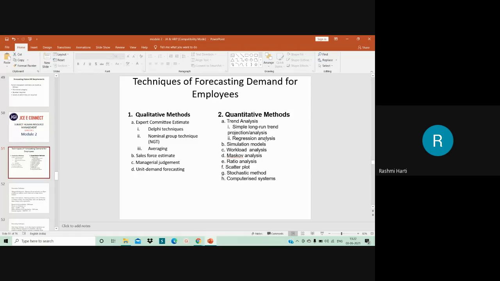Right? Apart from that, you have workload analysis, right? So this method basically makes use of information about the actual content of the work based on the job analysis of the work. So this method takes into consideration and it is based on job analysis, right? So HR requirements are entirely based on the expected output of the organization, and productivity changes are also looked into.